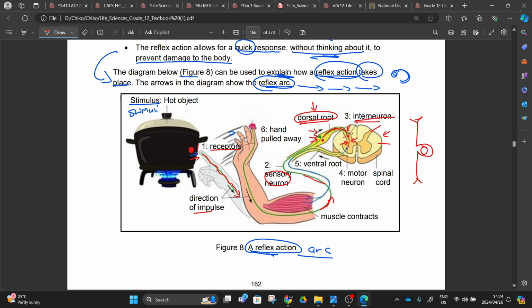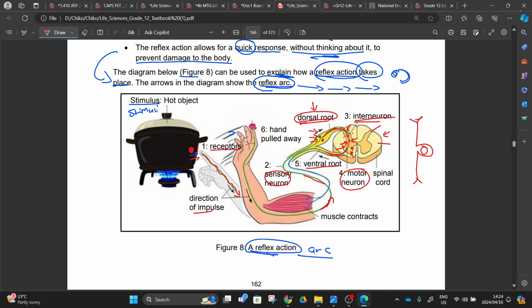Our interneuron is going to pick up those neurotransmitters inside our spinal cord. You see the body there, it's inside, and it's also going to produce our neurotransmitter. This neurotransmitter is going to be picked up by our motor neuron inside the spinal cord. The change from sensory neuron to motor neuron is happening inside the spinal cord. The moment the motor neuron leaves the spinal cord, it is just taking out the message that was interpreted by the interneuron here, so that the impulse is going down via the ventral root.